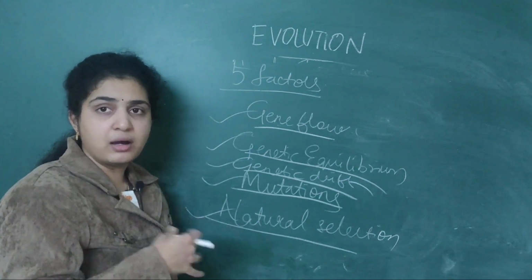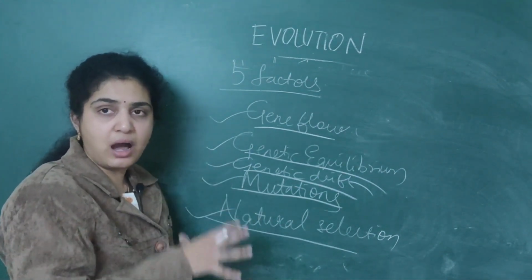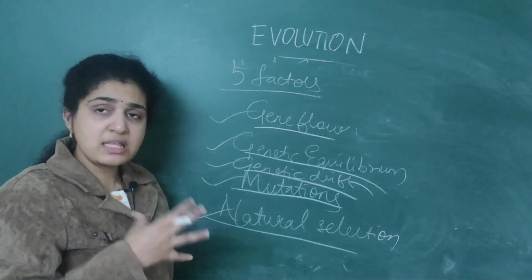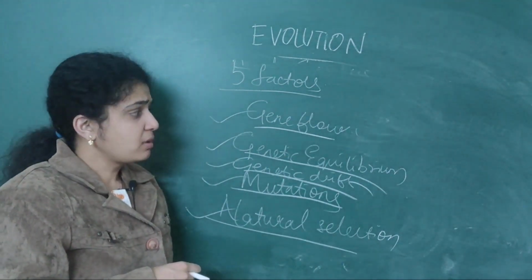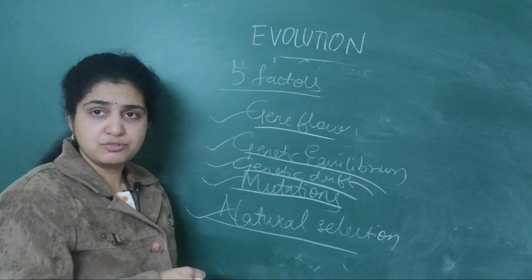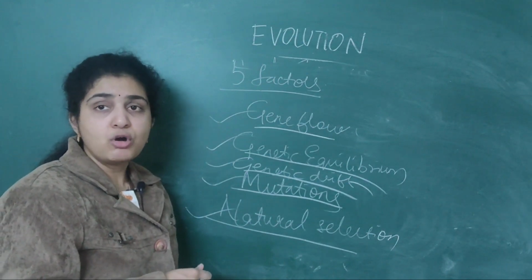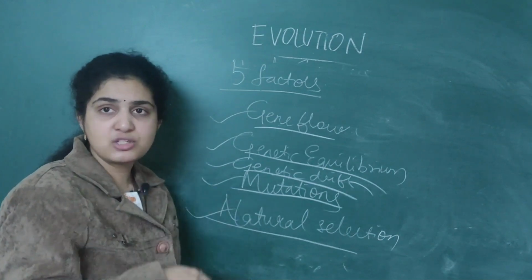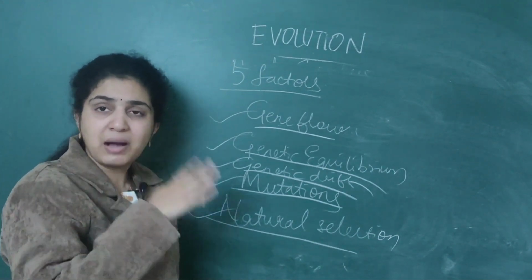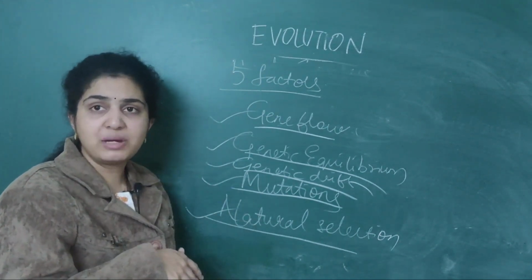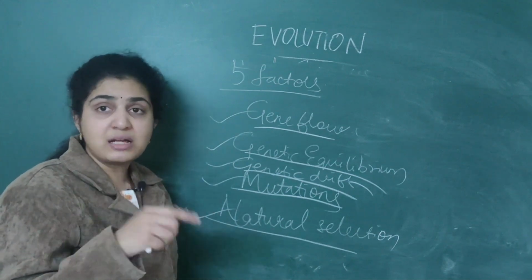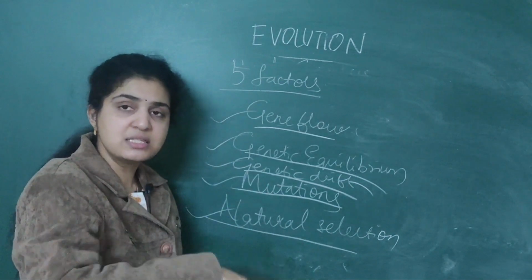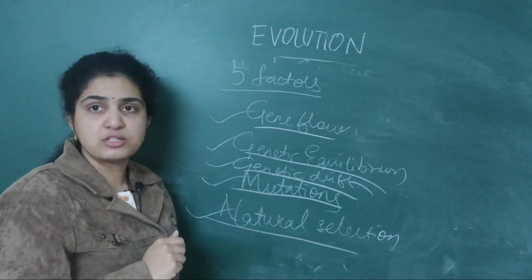So when they are disrupting the Hardy-Weinberg equilibrium, what is happening basically? These are the 5 factors which influence, I told you. Suppose there is migration from one place to another. If you are moving from one place to another, you will be considered in the old population as well as in the new population also.